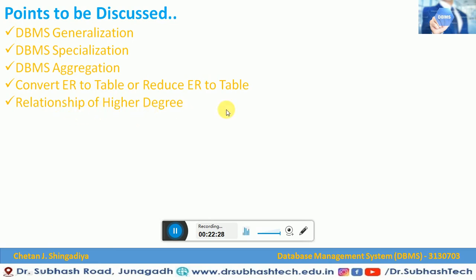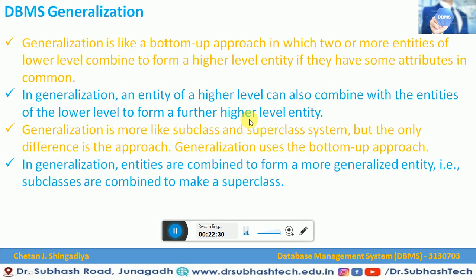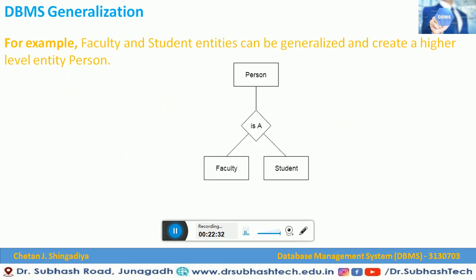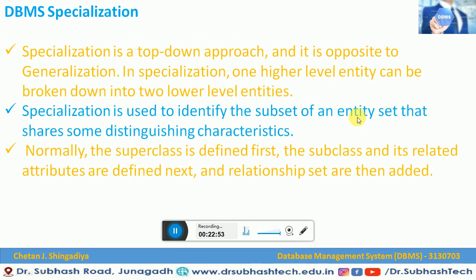In this video lecture, we saw what generalization looks like. Faculty and students can be generalized with the person entity, because a faculty member can be a person and a student can be a person. So this is how generalization can be explained.